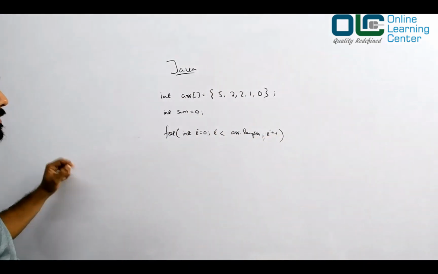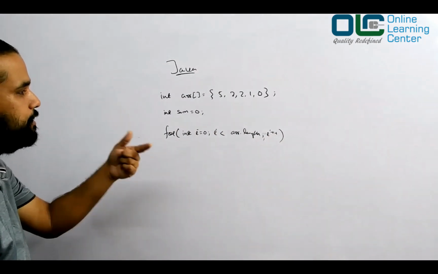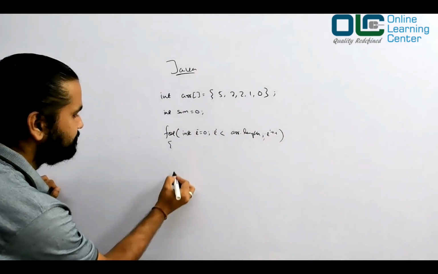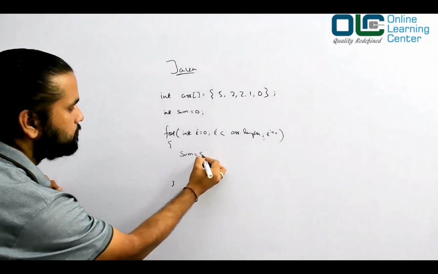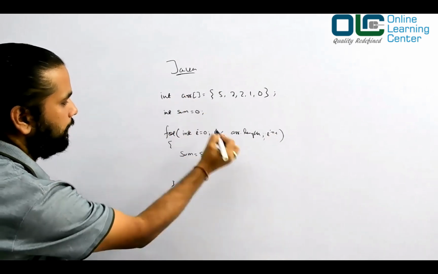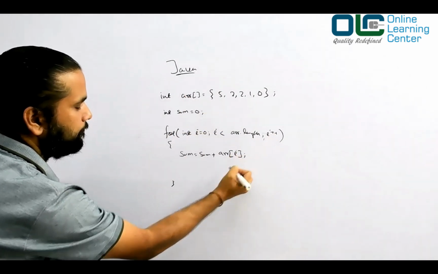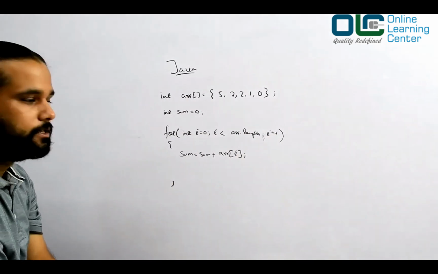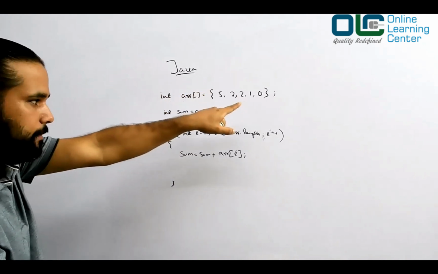Then you'll start iterating through this loop, and you will say sum is equal to sum plus array of i. This is an array which has some elements.